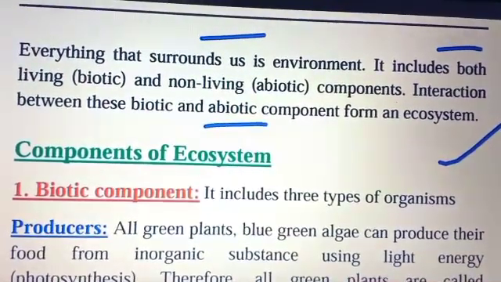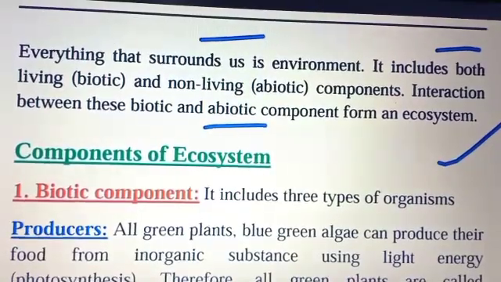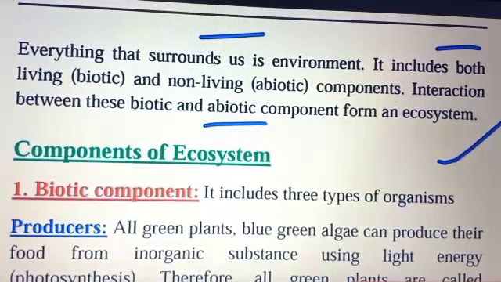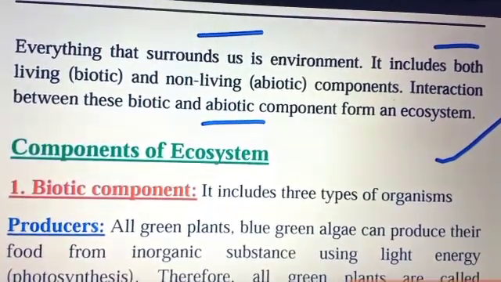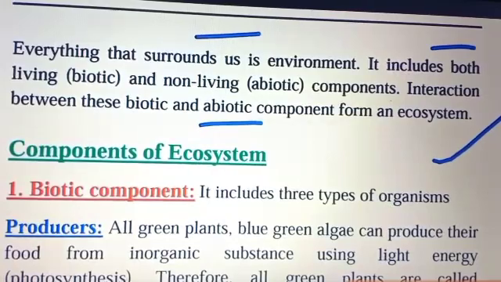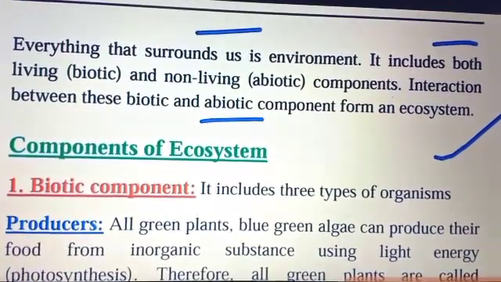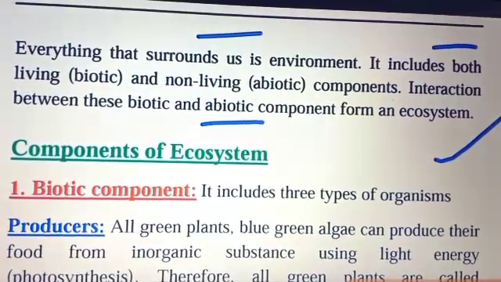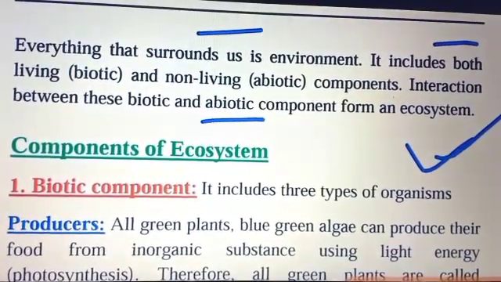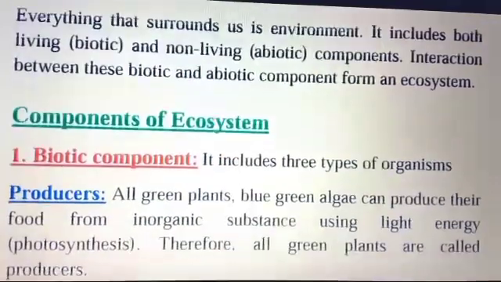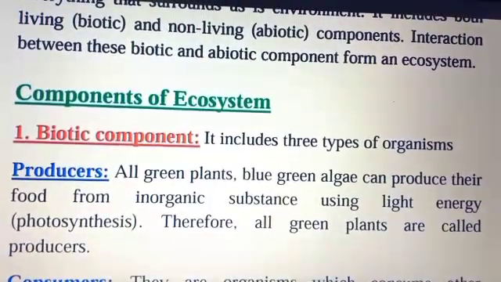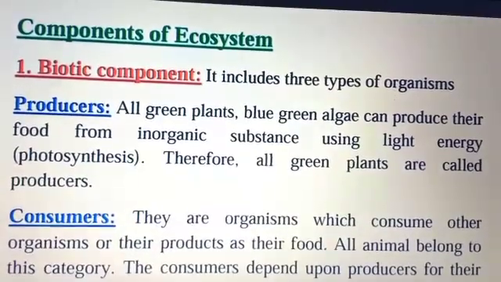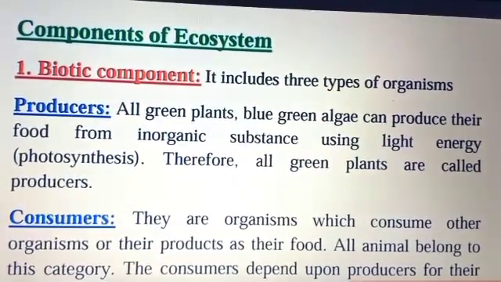Now the next topic is the components of an ecosystem. There are two main components of the ecosystem: the biotic component and the abiotic component. Let's see the first one, the biotic component. Bio means related to living. It includes three types of organisms. The first one is the producer. Producer means all the green plants.